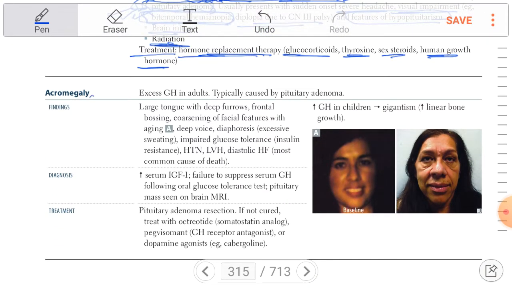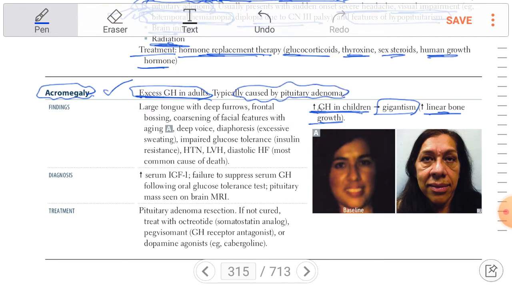The second one is acromegaly. It's excessive growth hormone in adults. But if it's in children, it's called gigantism. Increase in the linear bone growth. But in adults it's called acromegaly. It's caused by pituitary adenoma.